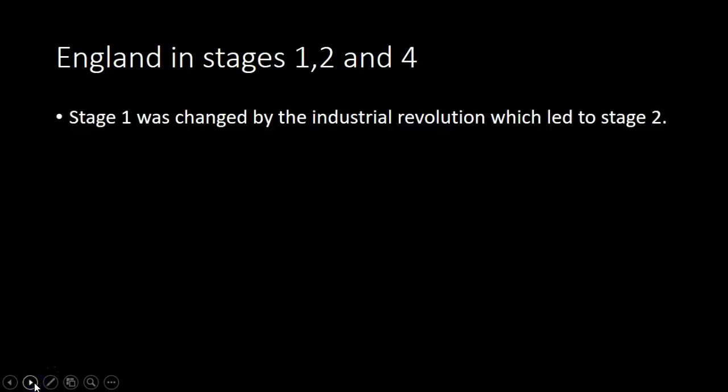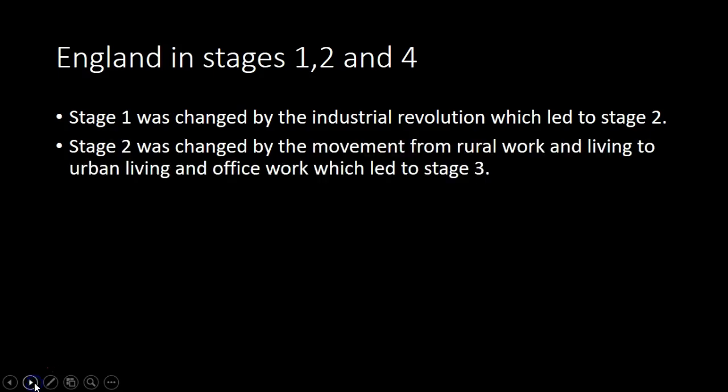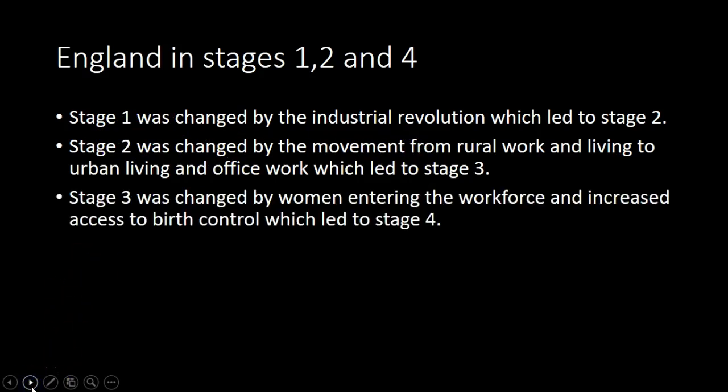England is in stages 1, 2, and 4 on your chart. So stage 1 was changed by the Industrial Revolution, which led to stage 2. I'm sorry, this should say Agricultural Revolution. Stage 1 was changed by the Agricultural Revolution. Stage 2 was changed by the Industrial Revolution. And stage 3 was changed by women entering the workforce and increased access to birth control.